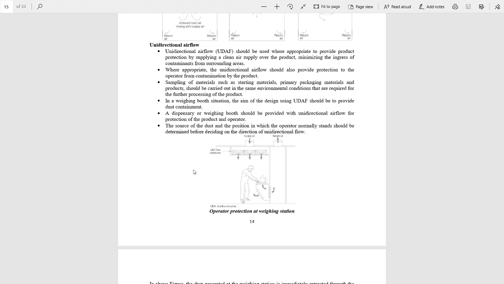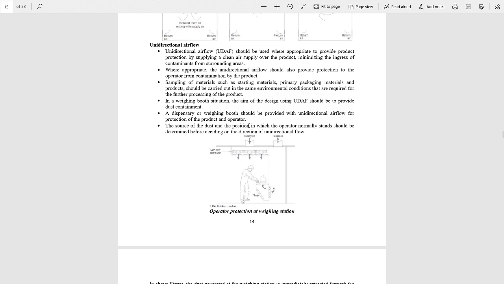In the figure we can say that there is an operator and he is operating the weighing machine, and above this room we can see that there is a supply of air. This is the direction of air. Now this is the distributor of the air, and air should exhaust from there.